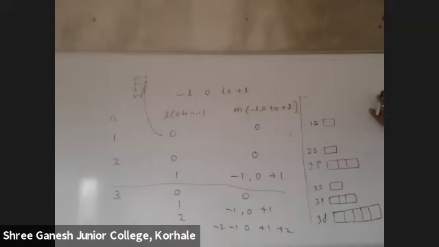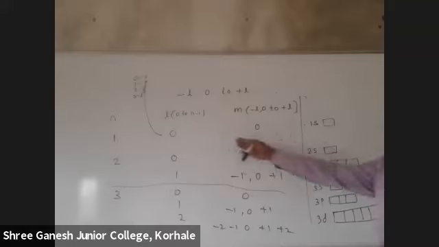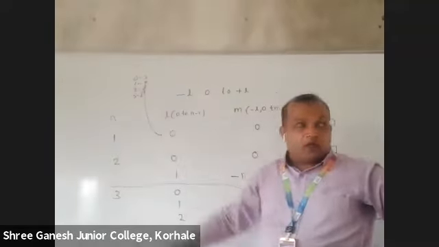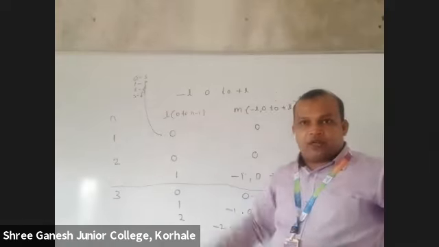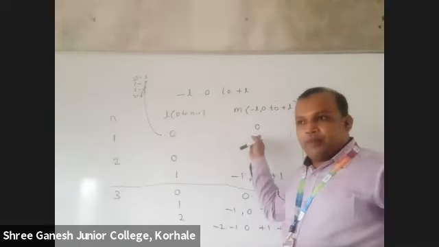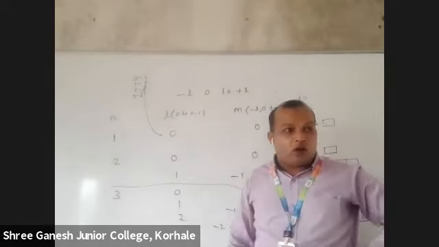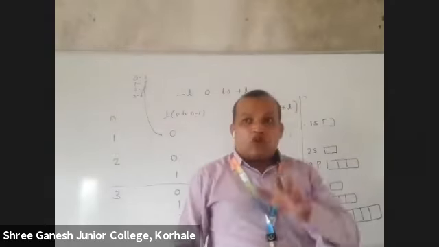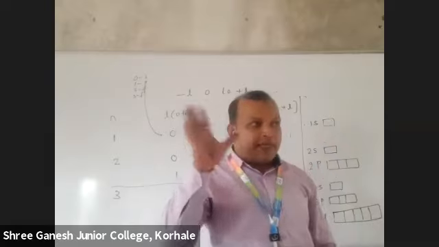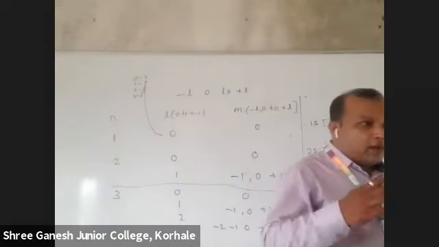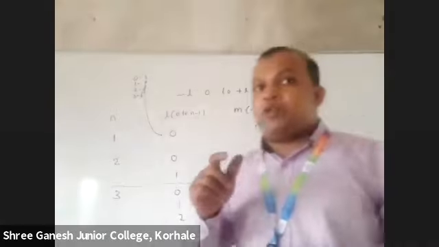How many quantum numbers have we finished? 3. Which are they? The principal quantum number tells about the shell. The azimuthal quantum number tells about the subshell. The magnetic quantum number tells about the orbital. And the last quantum number, that we are going to discuss tomorrow, is only going to tell you about the spin of the electron. What does spin of the electron mean?